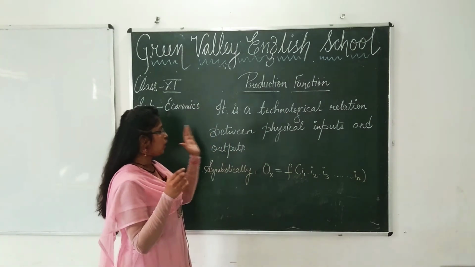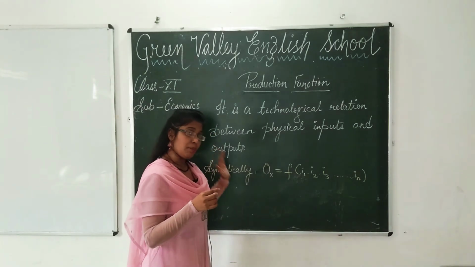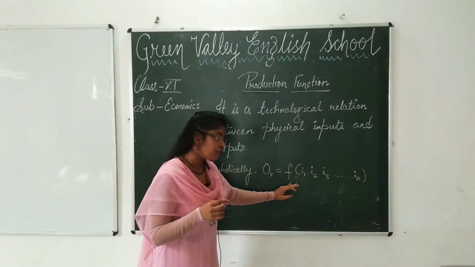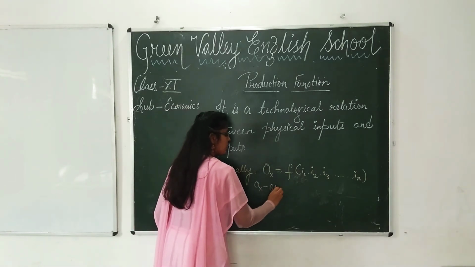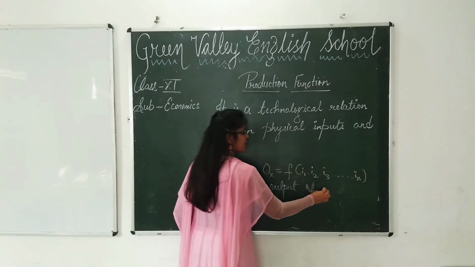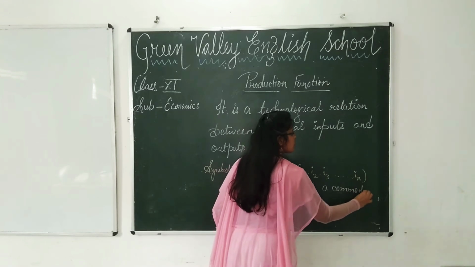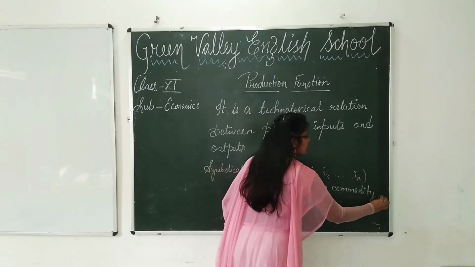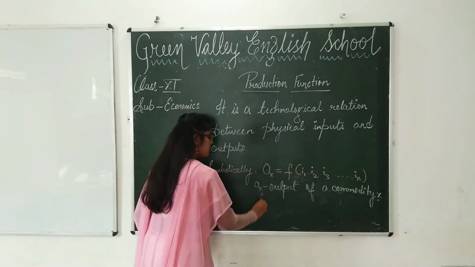Production function is a technological relation between physical inputs and outputs. So symbolically OX is equal to F, where OX is the output of a commodity X. Okay, what is F?